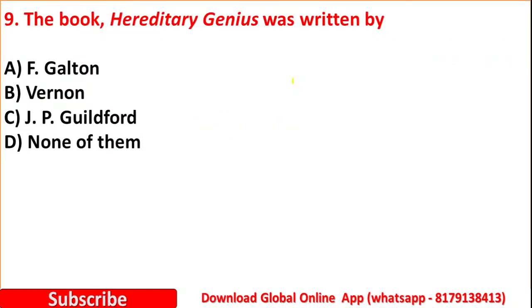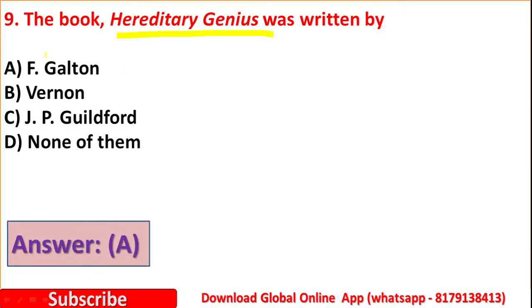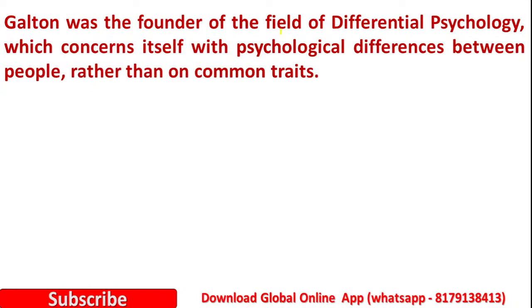Question number 9. The book Hereditary Genius was written by option A, F. Galton, option B, Vernon, option C, J.P. Guilford, option D, none of them. The book Hereditary Genius is written by Galton. Galton was the founder of the field of differential psychology, so he wrote the book Hereditary Genius.